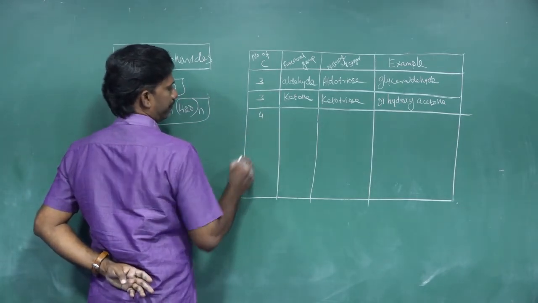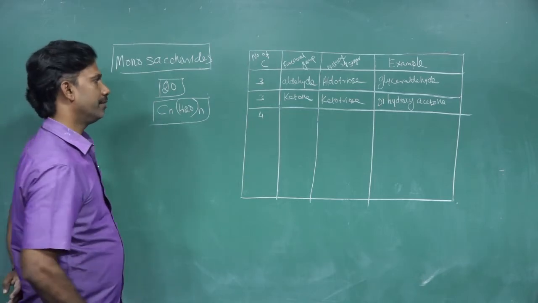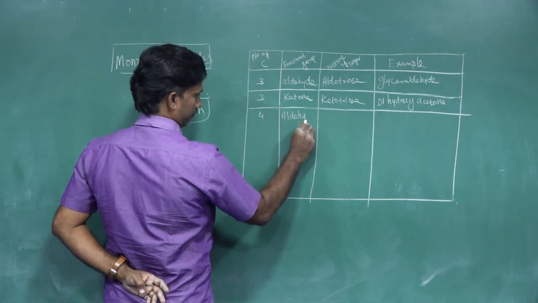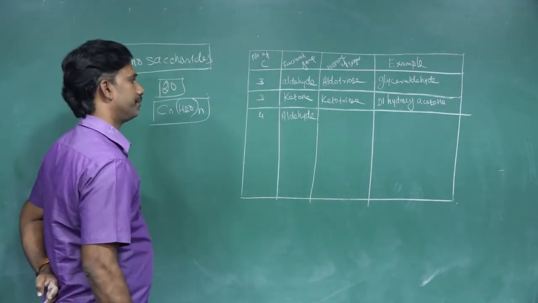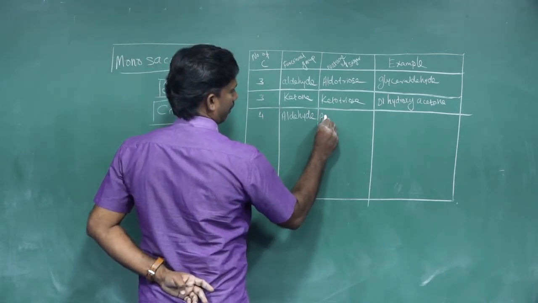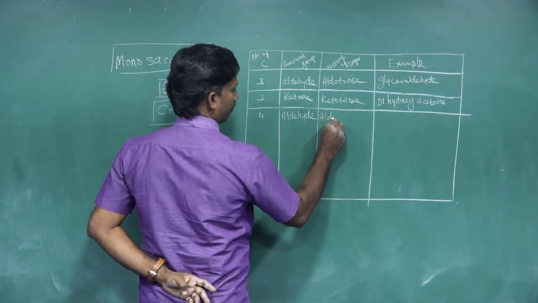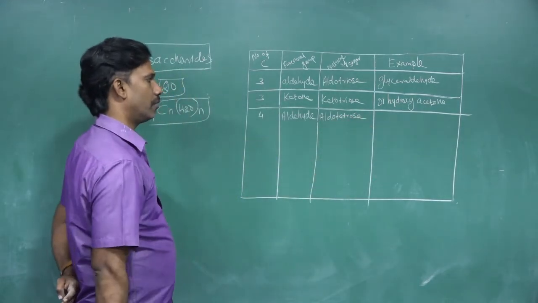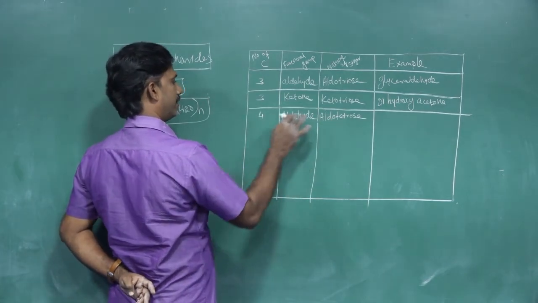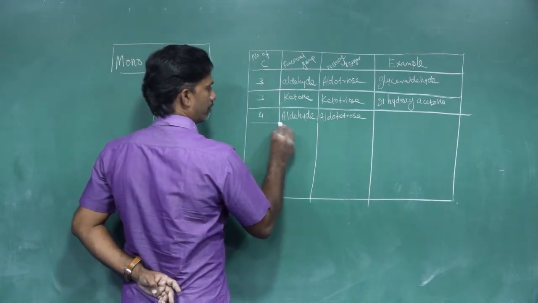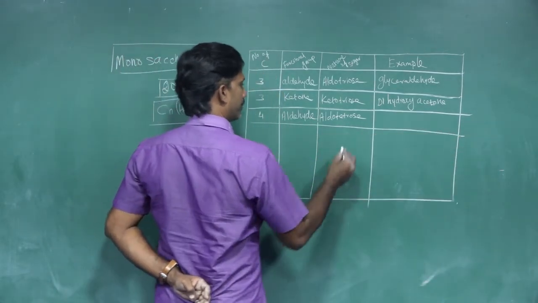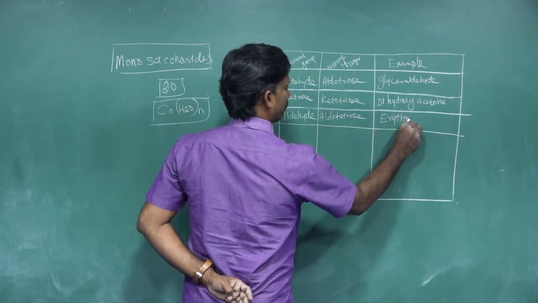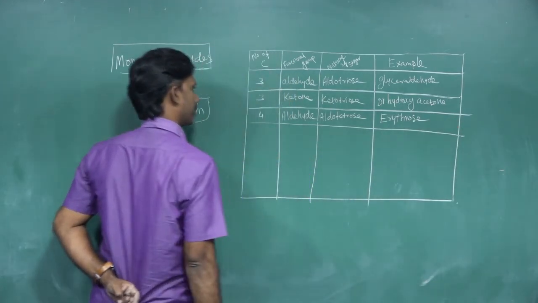Now, four carbons. If a monosaccharide contains four carbons and the functional group is aldehyde, then the name is aldotetrose. Aldo for aldehyde, tetra for four carbons, tetrose. For example, erythrose. We have already seen the erythrose structure, with four carbons.